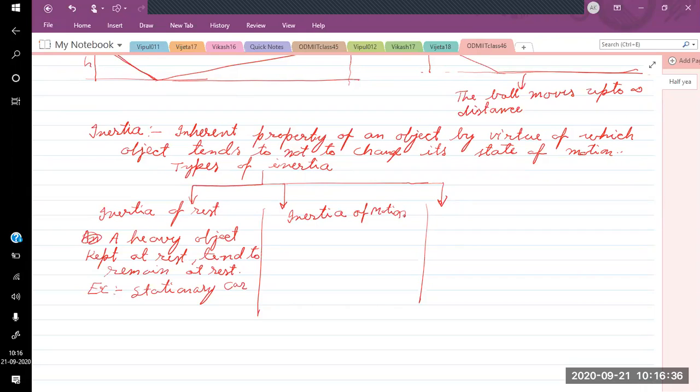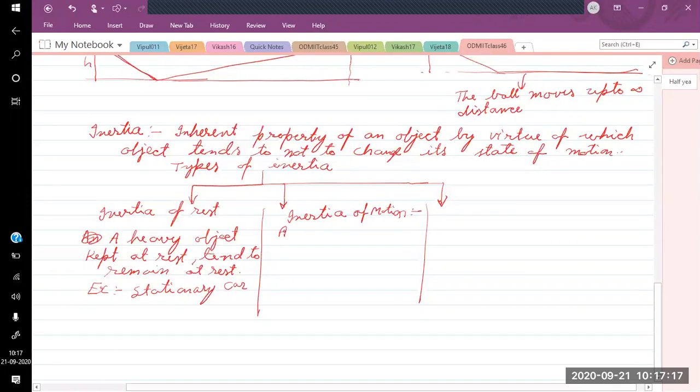Consider the example of an aeroplane. Generally, when they are about to land on the surface, approximately 15 to 20 minutes before the landing, the pilot will switch off the part of the engine which is propelling the aeroplane. So the aeroplane keeps on moving by itself. Whatever velocity it is having, it will just keep on moving with that velocity. It will keep on gliding. You can take the example of a car also. If you just switch off the engine of the car, the car will keep on moving with that velocity. That is called inertia of motion.